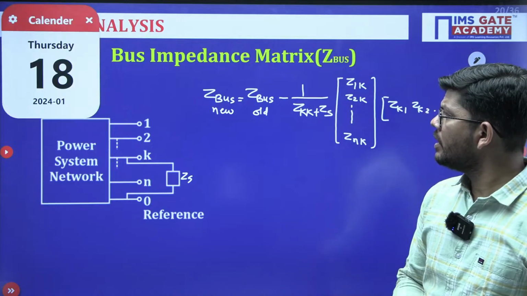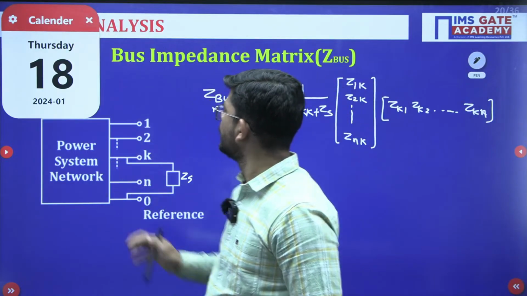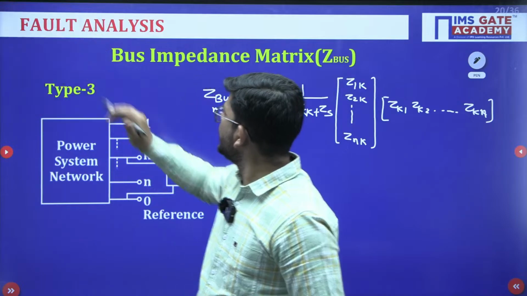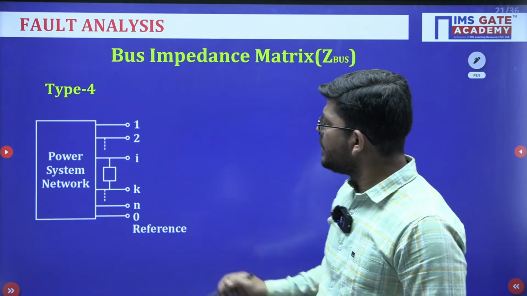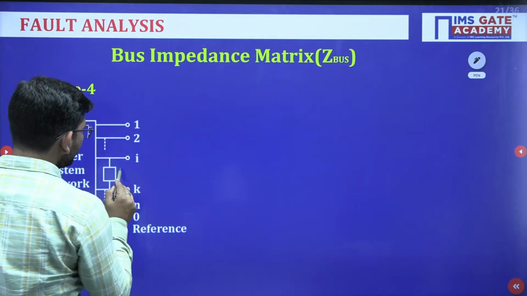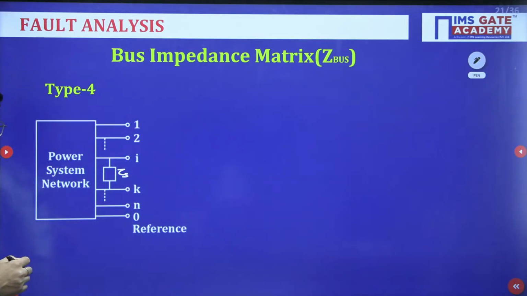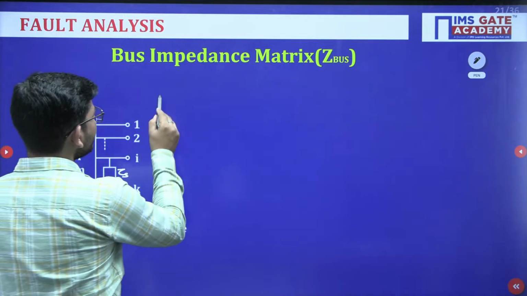Now type 4 modification. Type 4 modification is a special case of type 3 modification. Here, what will you do? Now we are adding an element within 2 buses of the system. Okay, within 2 buses of the system we are adding an element. So what will be the case here?